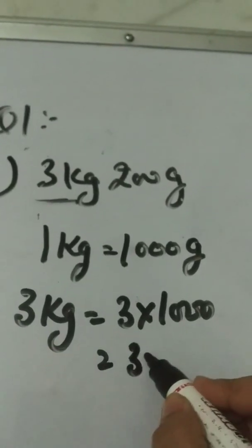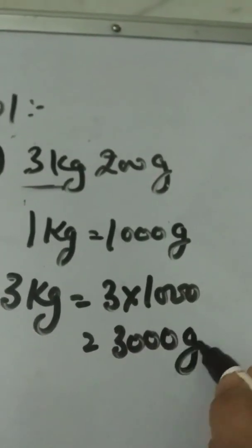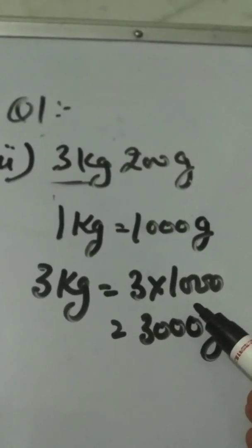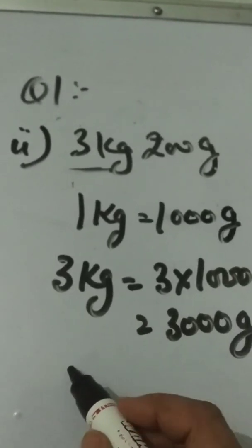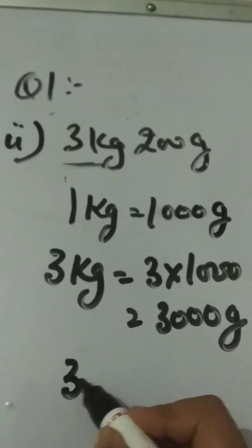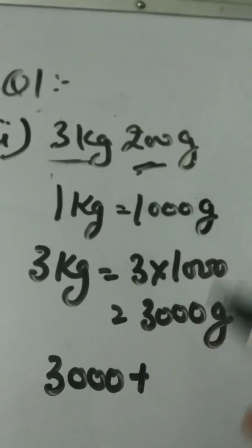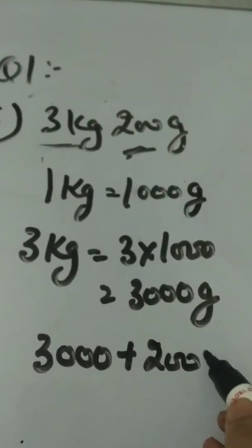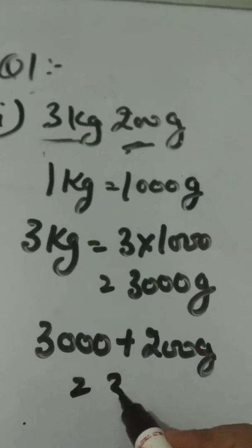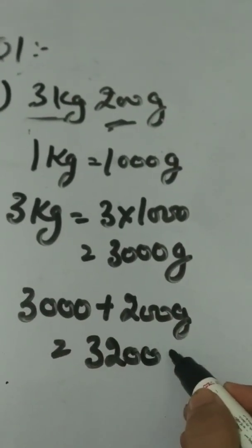It will be equal to 3000 gram after multiplying it with 1000. So 3000 plus 200 gram. The value will be 3200 gram.